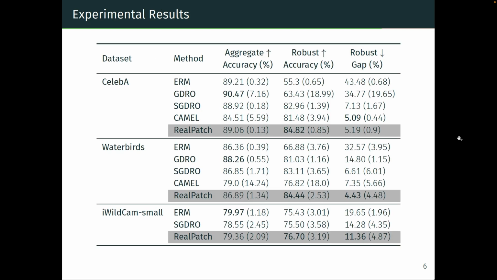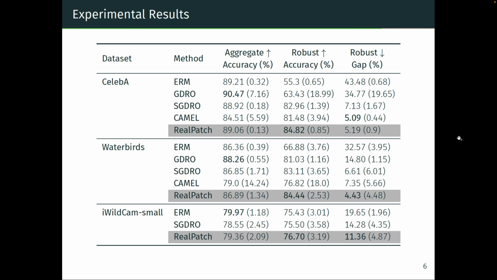In the results here, we compare our RealPatch method against different baselines and show that it can improve the worst-case performances. Note that the CAMEL baseline is a model patching approach that uses generative adversarial networks to perform intra-class inter-subgroup data augmentation. As such, it is not applicable to small training data such as iWildCamSmall, which has around 2,000 images. Here, we evaluate the aggregate accuracy, the robust accuracy, which is the lowest one across the four subgroups, and the robust gap, that is the maximum accuracy distance between the four subgroups.